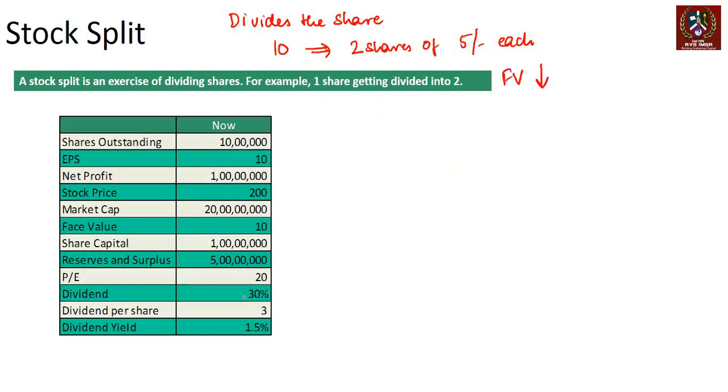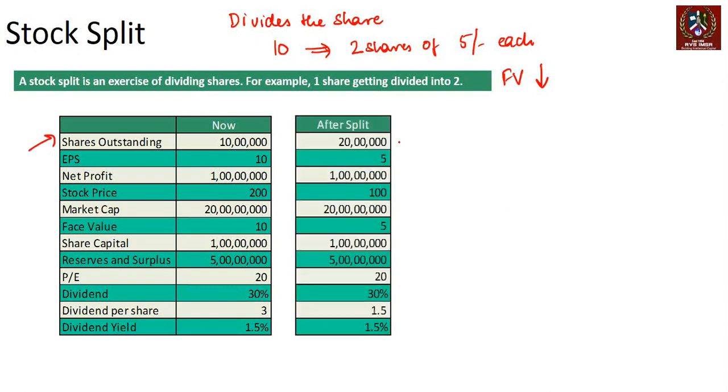Same company, same data. Now shares outstanding are 10 lakh. We're going to divide that. After the split, each share gets divided into 2, so the total number of shares doubles. Note a few things. Face value gets divided by 2. That's because the share has been divided now.